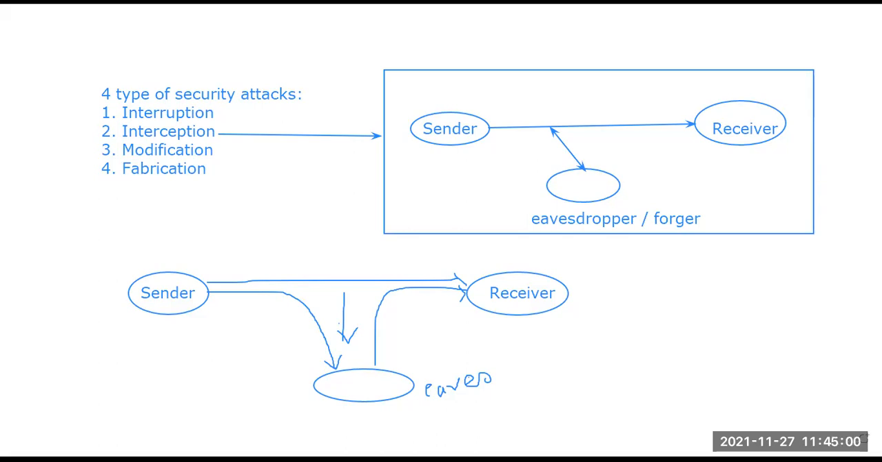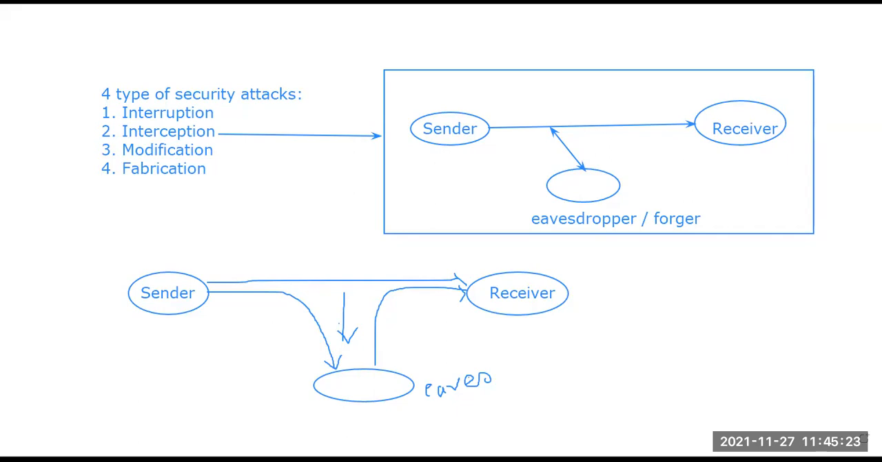So these four types of attacks can be there: interruption, interception, modification, and fabrication. These are the four basic types of security attacks we have talked about. Then here comes the part about how these attacks are classified.